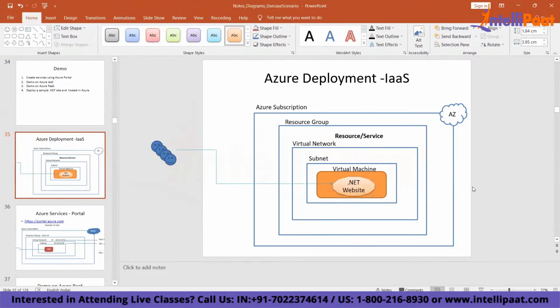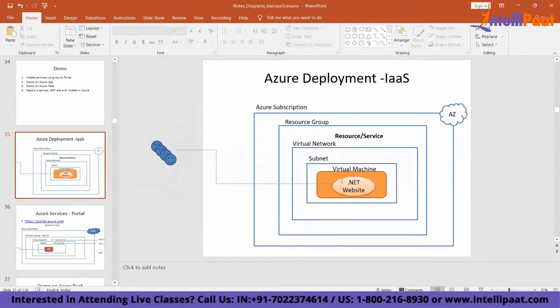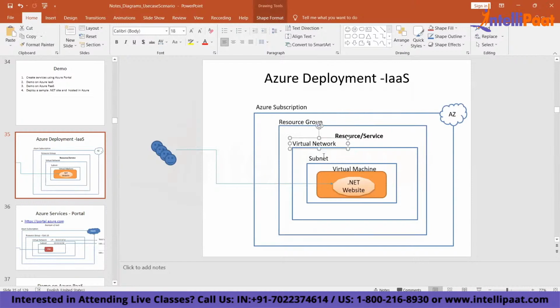Now look at this diagram properly. Here, first you need to have an active subscription. Then you create a resource group. Then within the resource group, you create a network. Within the network, you define a subnet, and then you create a VM, a Windows VM, right? And then you deploy a site. This is what we discussed, right?